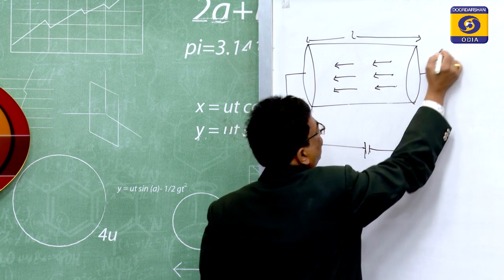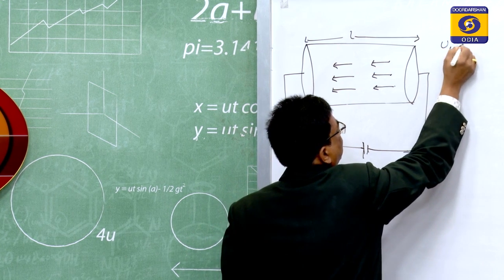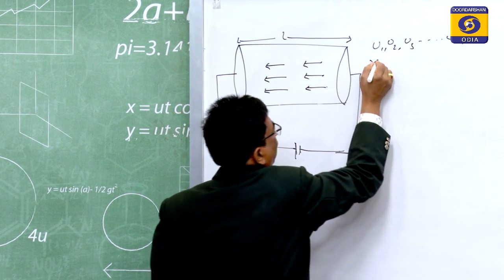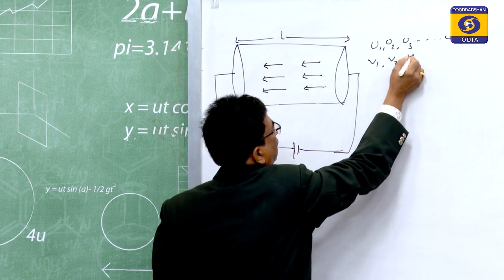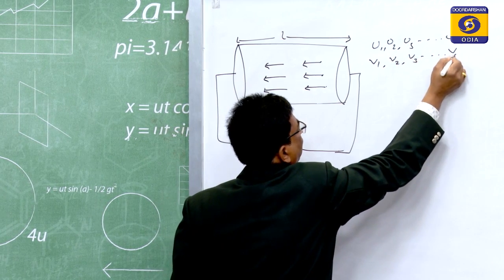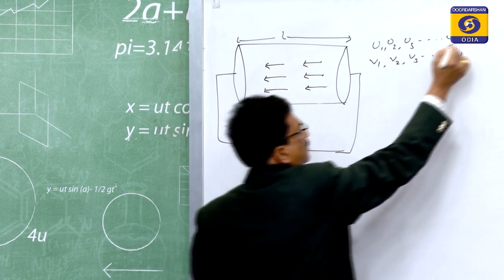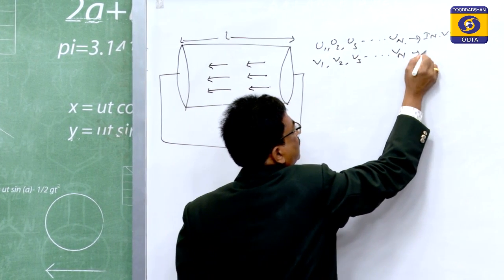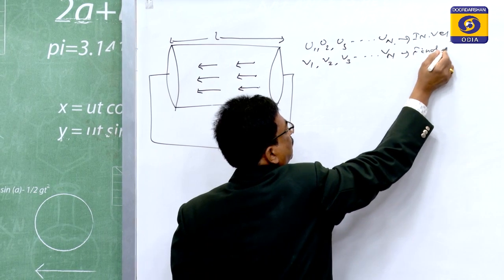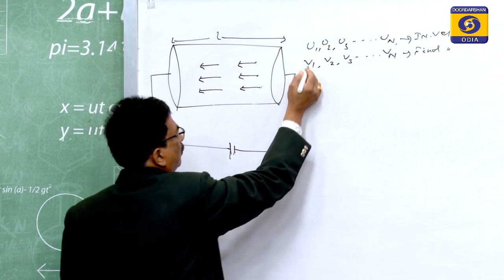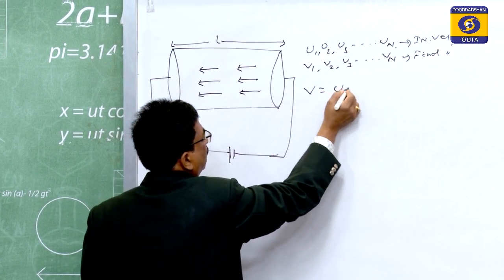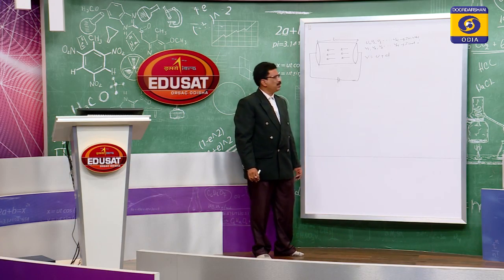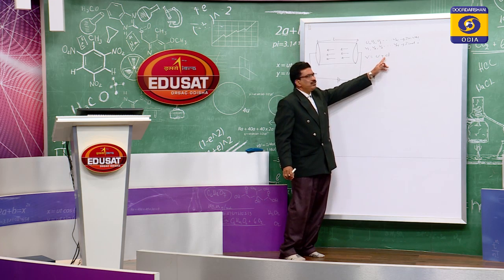Let the initial velocities be u1, u2, u3 up to un, and the final velocities be v1, v2, v3 up to vn. From the equations of motion, we know that v is equal to u plus at.